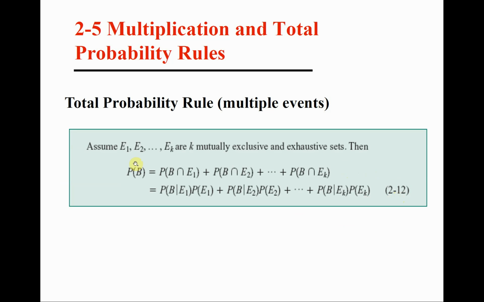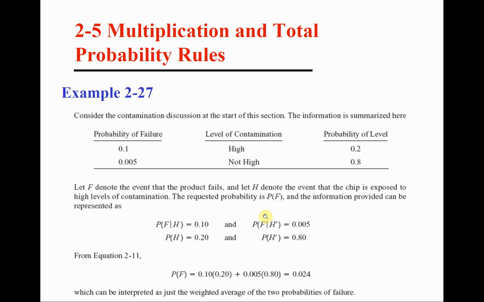You can really get along and solve everything by just using the general formula. Just the number of terms will depend on the number of events that you have, the number of mutually exclusive events that you have. Now let's solve an example here. This example is coming from the book, and usually they can be simplified.